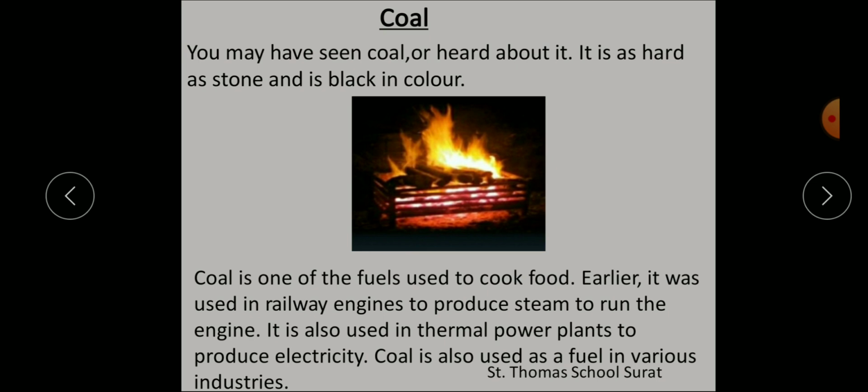So what is coal? Coal is a complex mixture, meaning it has many compounds. Of what? Of carbon, hydrogen and oxygen compounds, with some percentage of what? Of nitrogen, sulfur and phosphorus.